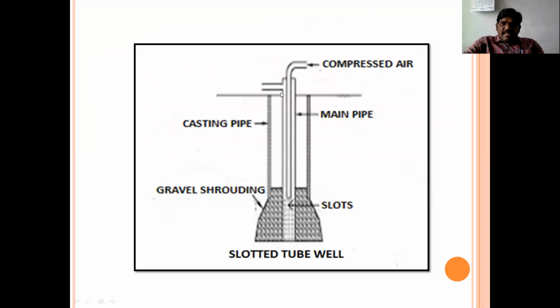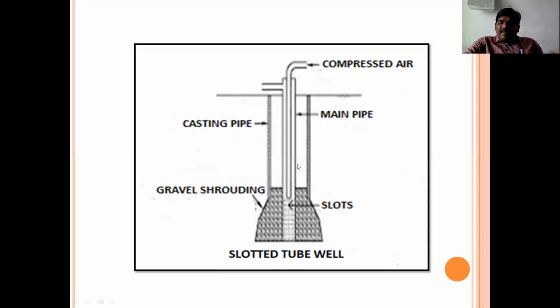First, a casing pipe is introduced into the ground, up to the depth where we reach the water table. Once we identify the water table, a wrought iron pipe is introduced into that casing pipe, till that particular water table.